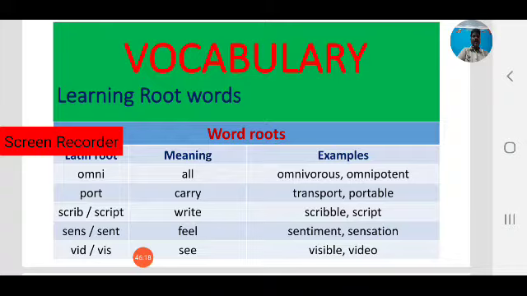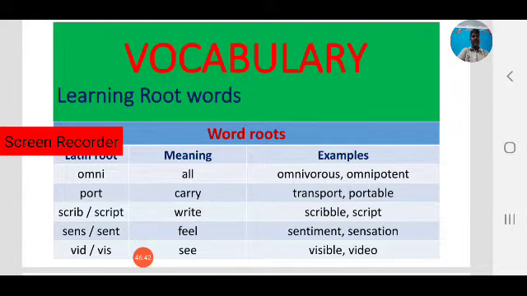From these we get visible, video. What is the meaning of vis? See. Visible, we can find. Invisible, we can't find. Visible we can see, video we can see.